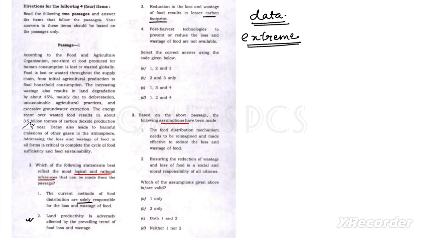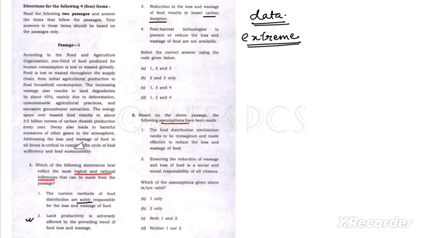We don't need this data, but about this line, what they are saying is that the energy spent over wasted food results in about 3.5 billion tons of carbon dioxide production.